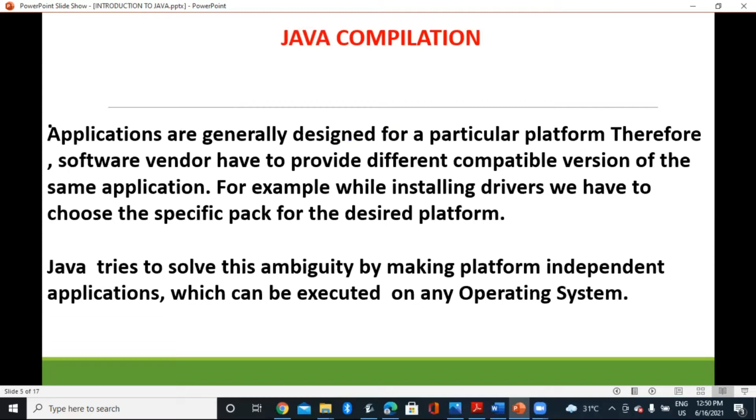You might have seen that whenever you load a printer or a scanner, you have to select the particular driver based on the operating system you are using. Java tries to solve this ambiguity by making platform-independent applications which can be executed on any operating system.